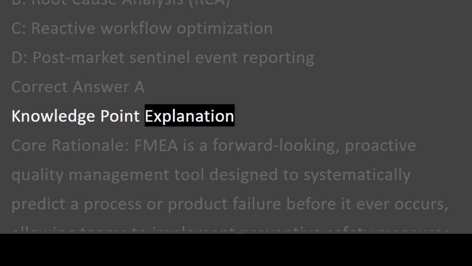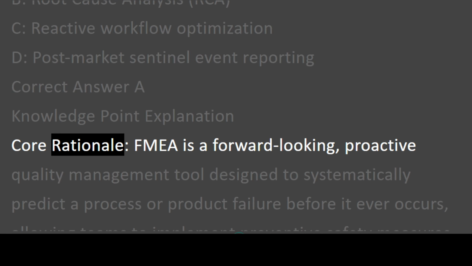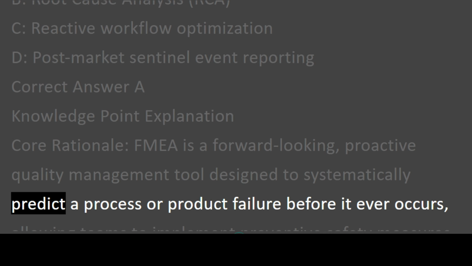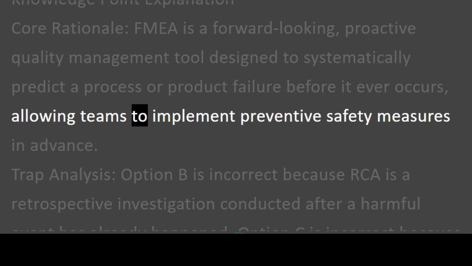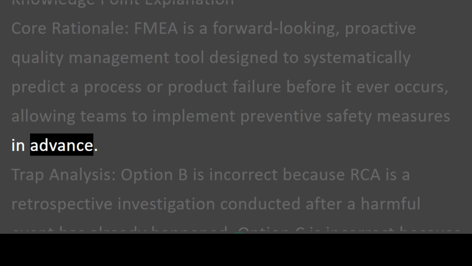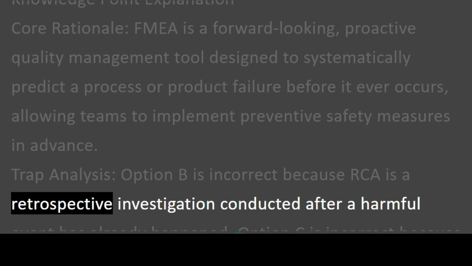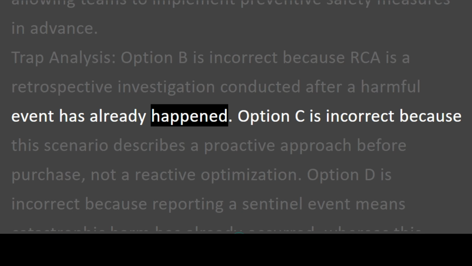Knowledge point explanation. Core rationale: FMEA is a forward-looking, proactive quality management tool designed to systematically predict a process or product failure before it ever occurs, allowing teams to implement preventive safety measures in advance. Trap analysis: option B is incorrect because RCA is a retrospective investigation conducted after a harmful event has already happened.